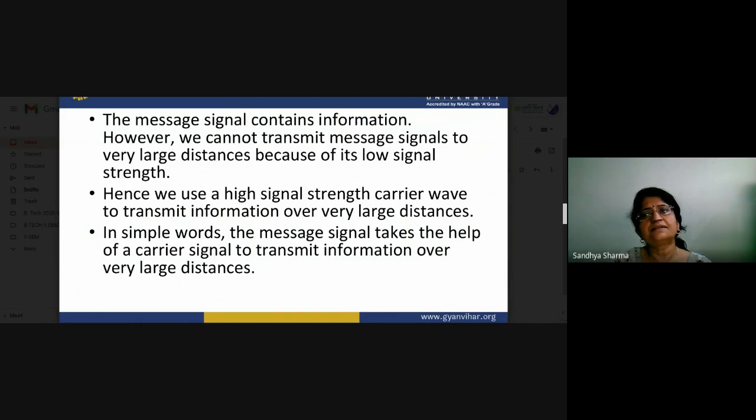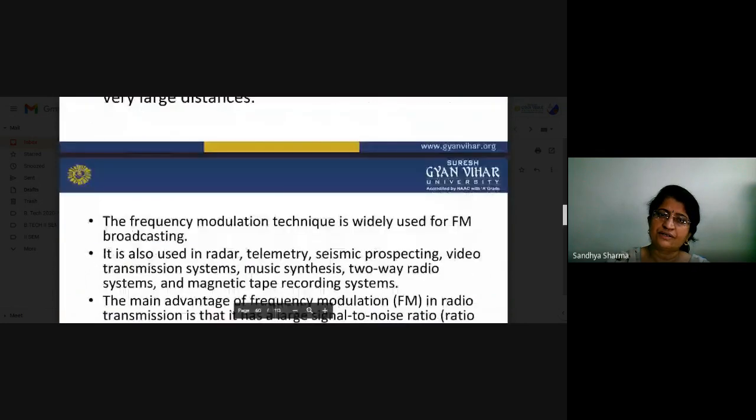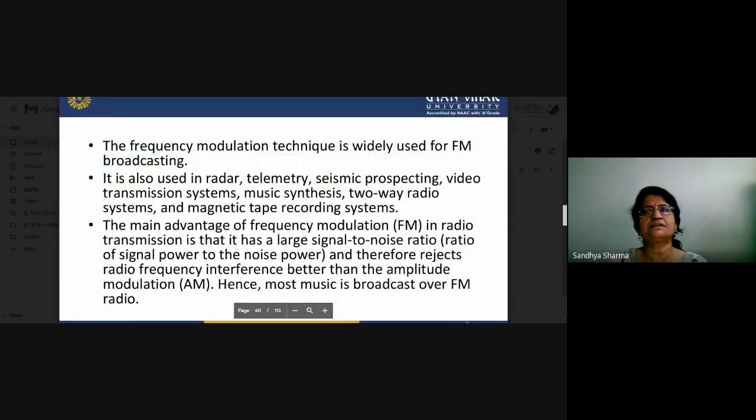Since the message signal contains our information, we cannot transmit it to longer distances because of its low strength, as we have seen in previous lectures. Hence, we use a high signal strength carrier wave to transmit the information to a longer distance. The message signal takes the help of carrier signals only for transmission over longer distances. Now we will see that frequency modulation is widely used for FM broadcasting.